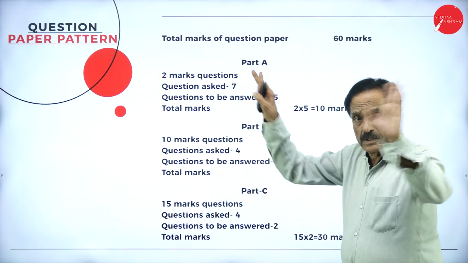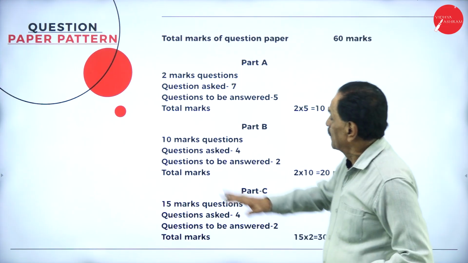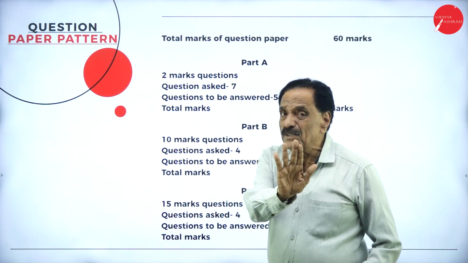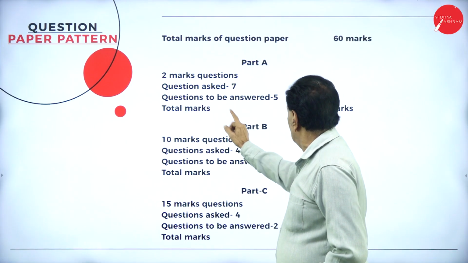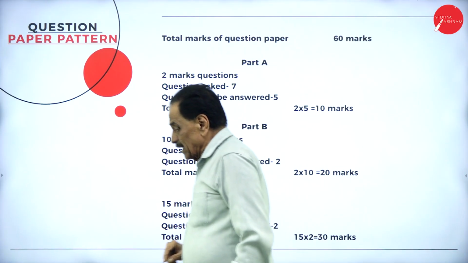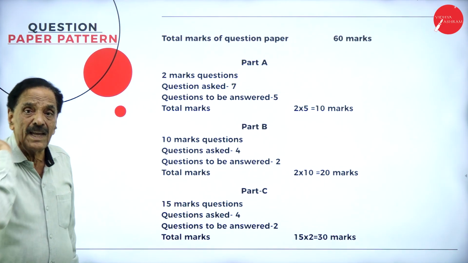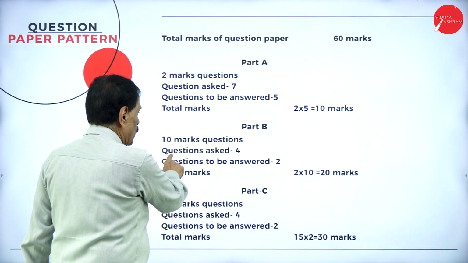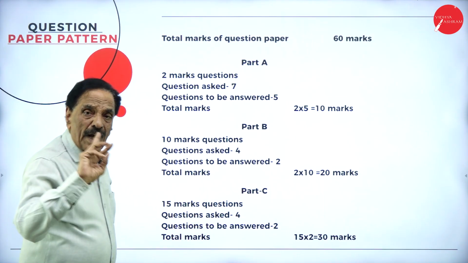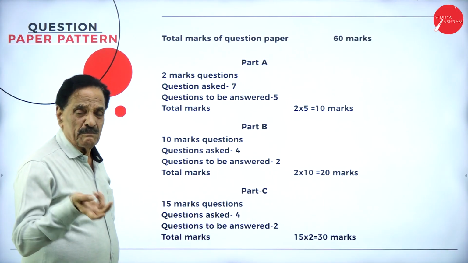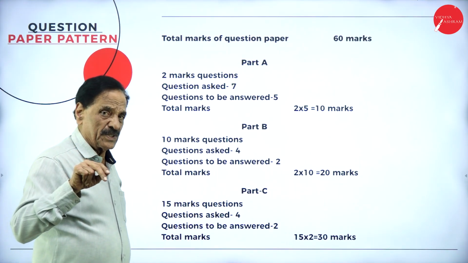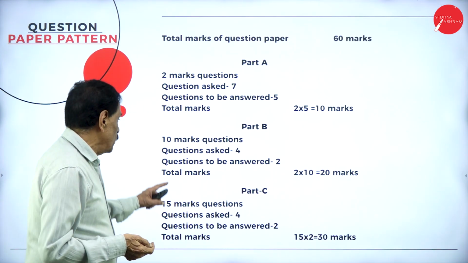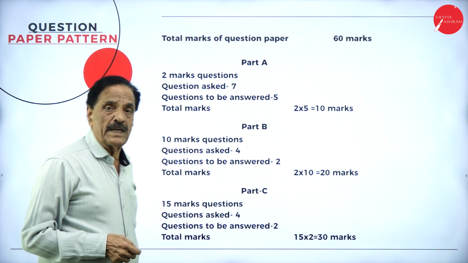Total marks, the pattern of the question paper. Here, 2 marks questions, they will ask 7. You have to answer any 5, each carrying 2 marks, 2 into 5, 10 marks. This goes in favor of Section A. Section B, we ask 4 questions of 10 marks. You have to answer any 2 questions, maybe 2 practical, 2 theory. We can attend the practical only or we can attend the theory. So 2 into 10 is 20 marks.